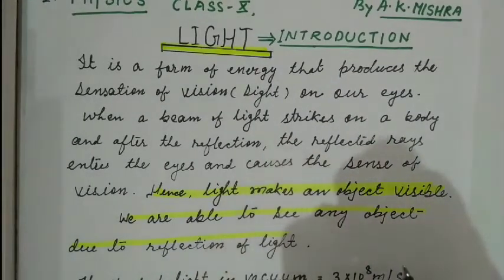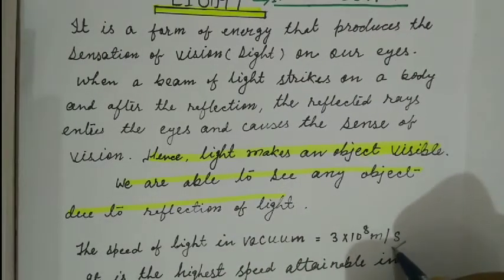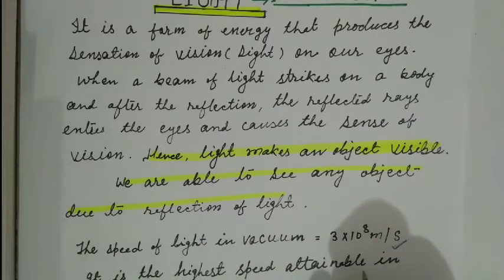We want to know the speed of light. What will be the speed of light in vacuum? The speed of light in vacuum is the highest, equal to 3 into 10 to the power 8 meter per second. It is the highest speed attainable in nature by any particle or any object. But whenever light travels into a medium, the speed of light decreases due to refractive index.